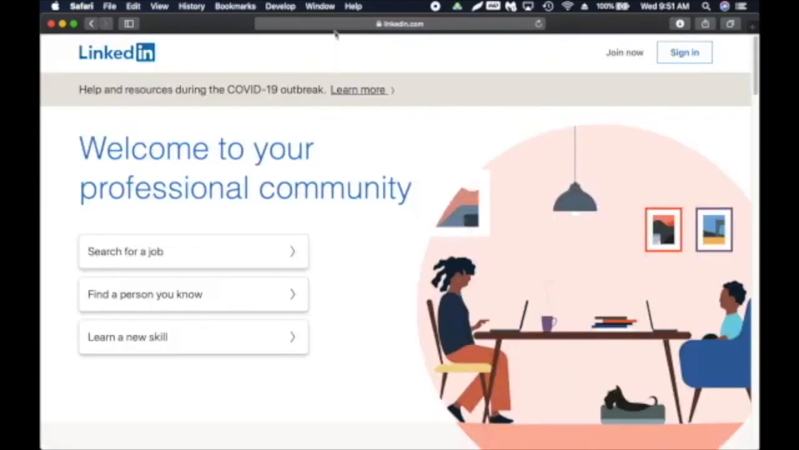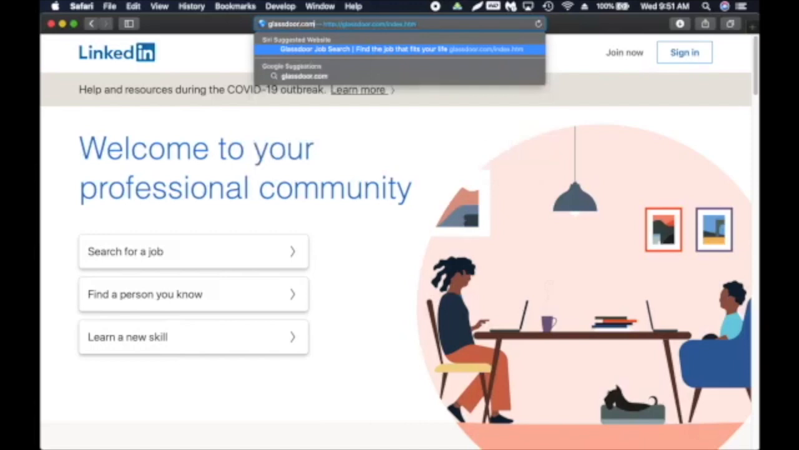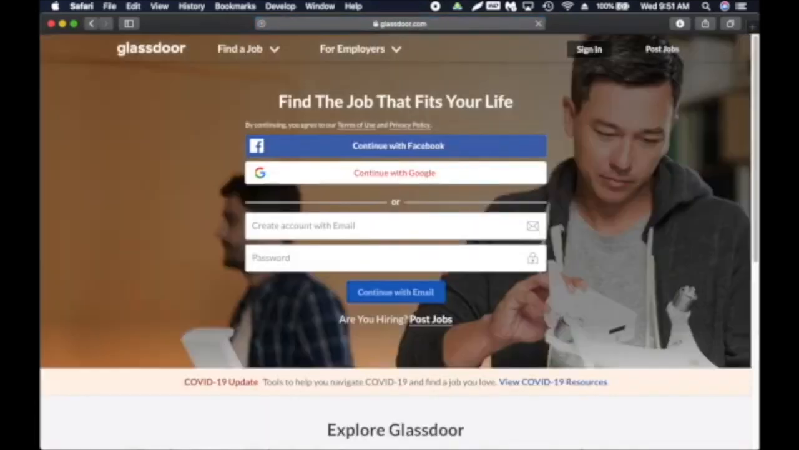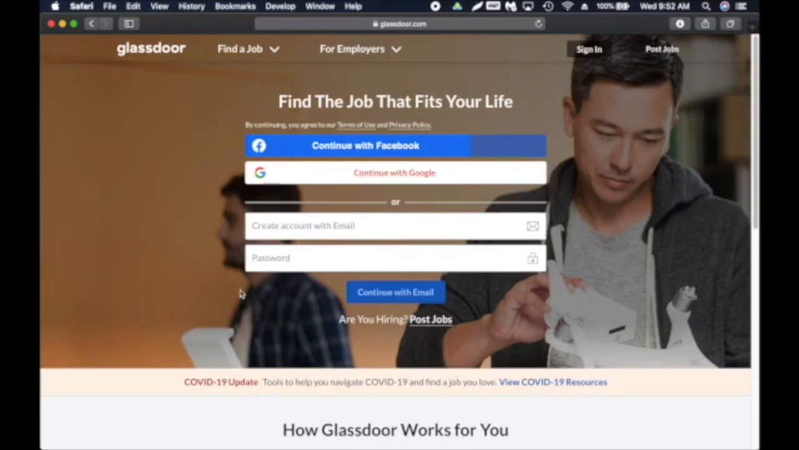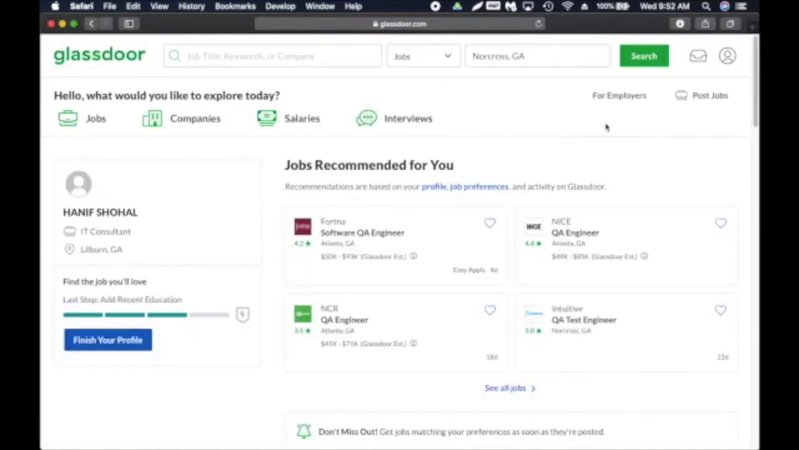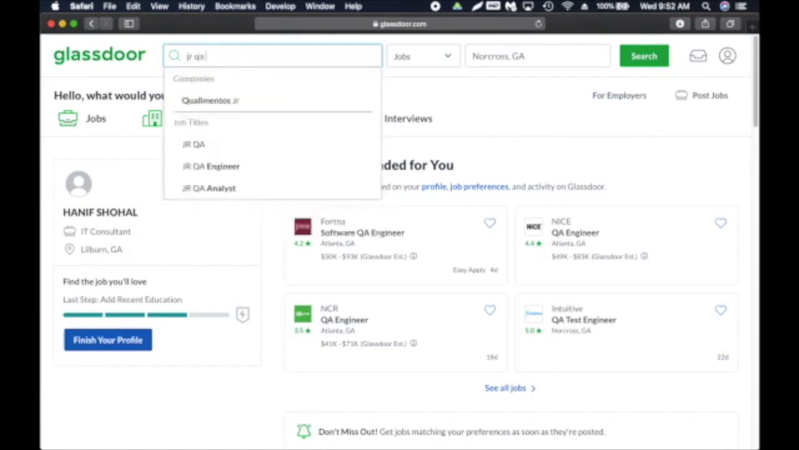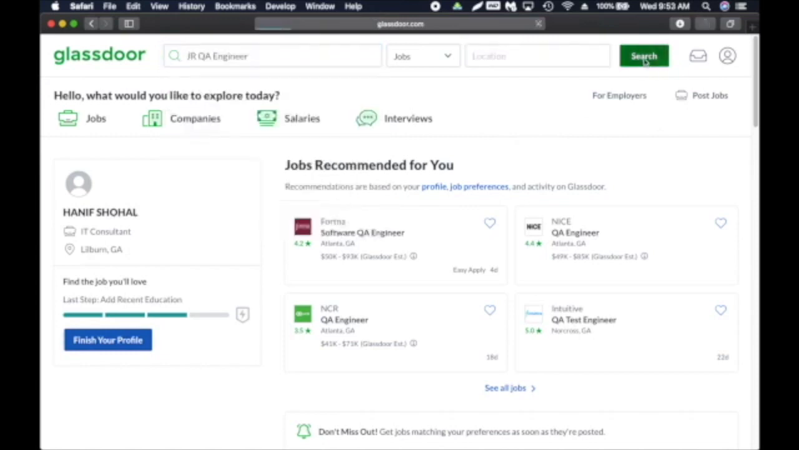Then I'm going to show you another site called Glassdoor, glassdoor.com. What I like about this site is that you can actually look into company reviews, right? And a lot of times other professionals also leave their salary information. So let's find a job. I'm trying not to log in actually. So again, here you can create an account, or if you don't have an account, you can just sign in with Google. So after you sign in, you can search, let's say, junior QA engineer. Not going to specify any location.